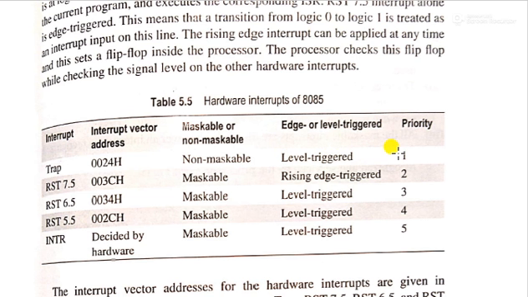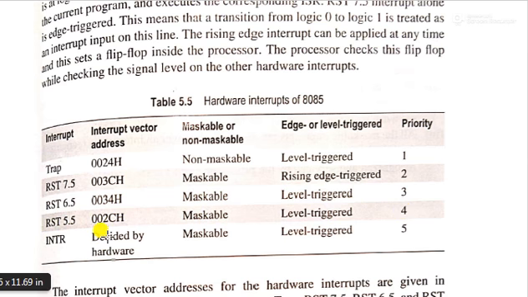Its priority is 1. Then RST 7.5: its vector address location is 003CH. This is maskable. This is a good student. It is edge triggered, or edge and level triggered. Priority 2. RST 6.5: 0034H, this is maskable, priority 3. This is also RST 5.5: 002CH, this is maskable and priority 4.